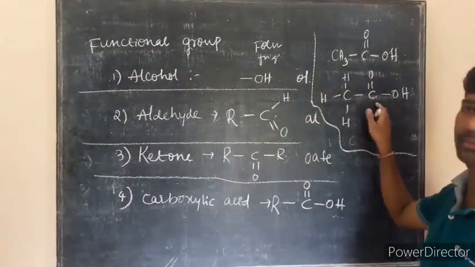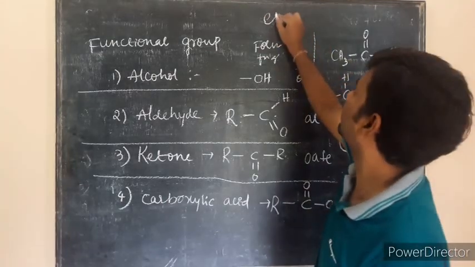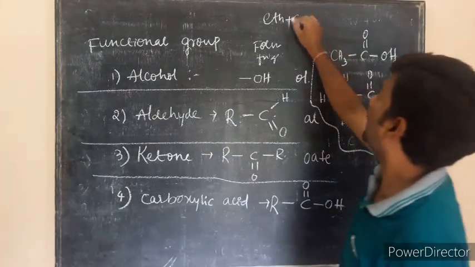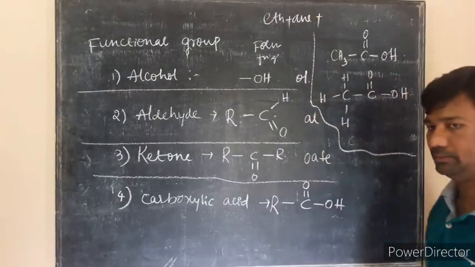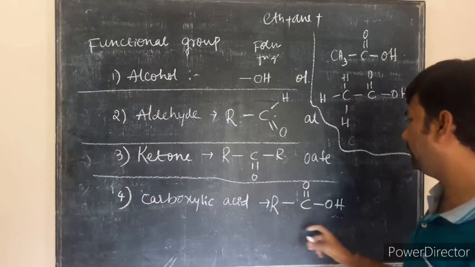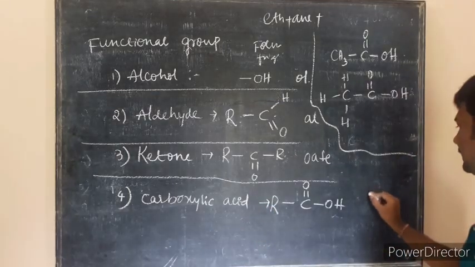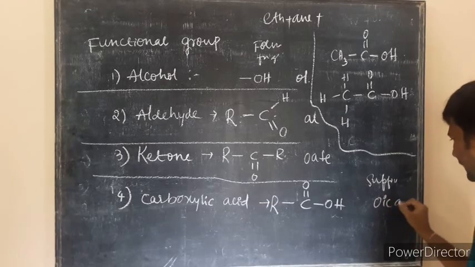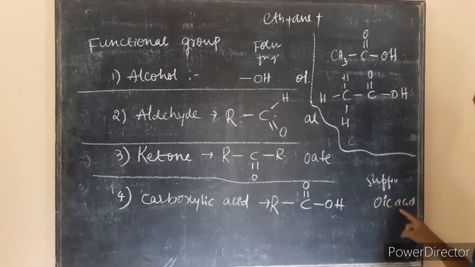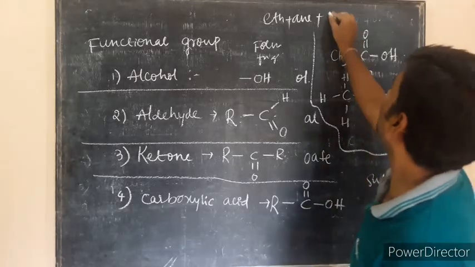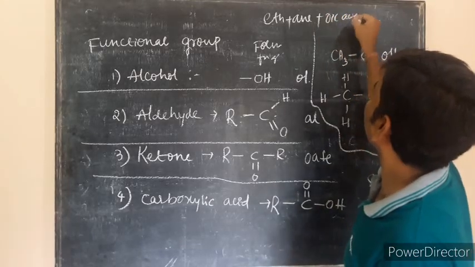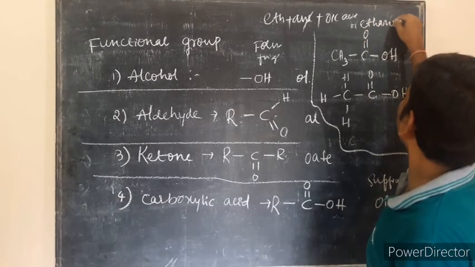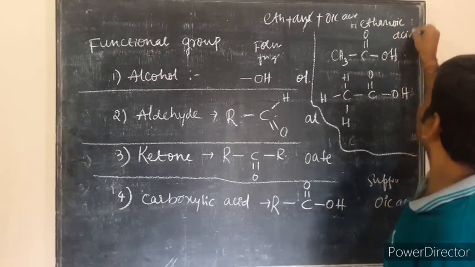What is the name of CH3COOH? There are 2 carbons, so it is eth plus ane plus the secondary suffix -oic acid, and the e is removed. This is nothing but ethanoic acid.